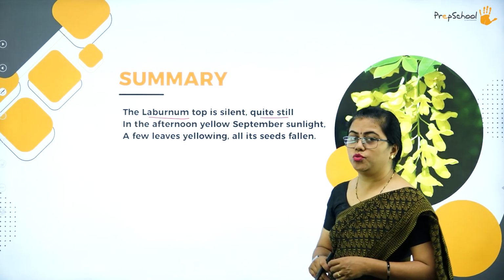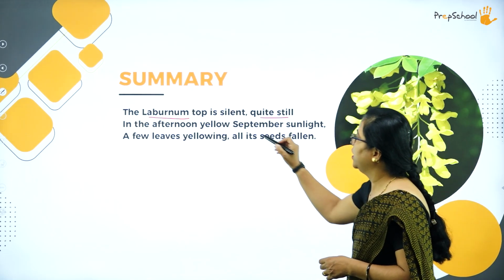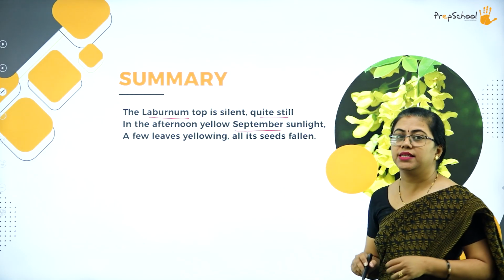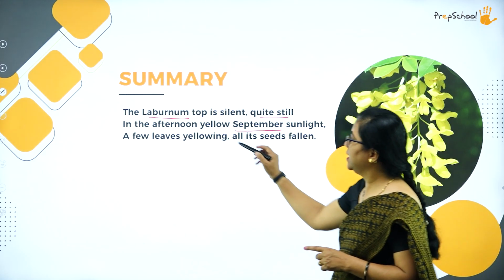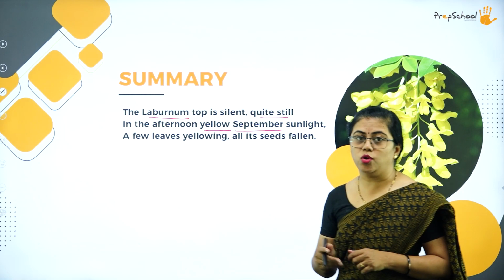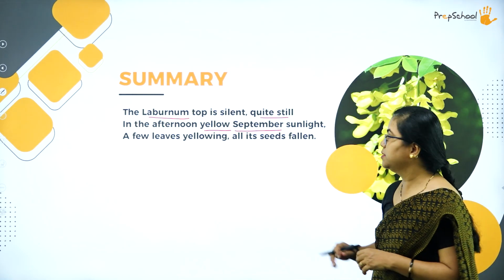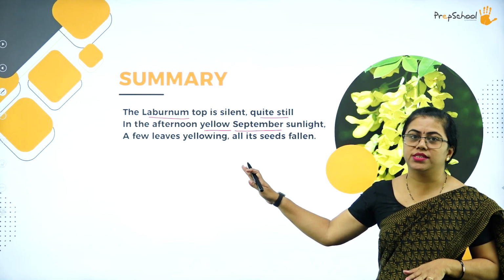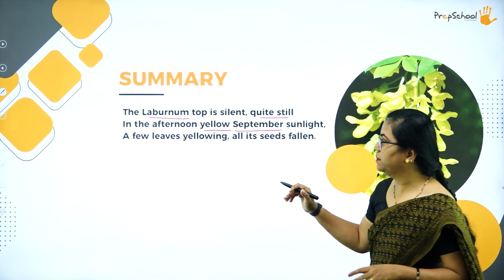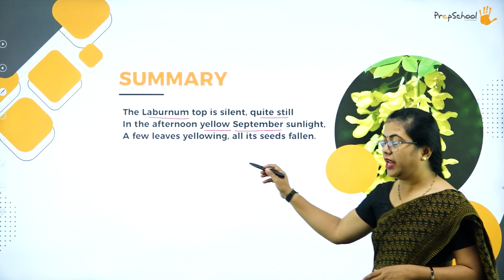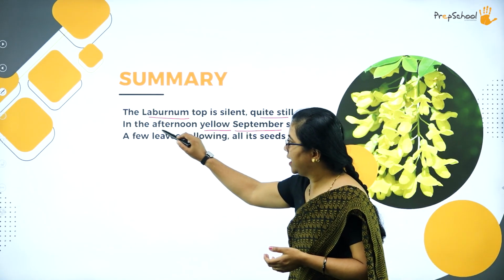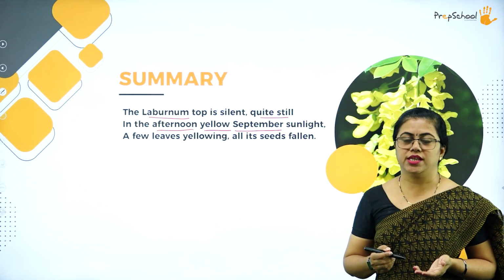And in the afternoon, yellow September. He is talking about the autumn season, September, and he uses the word yellow over here because he wants to specify something. In the afternoon, yellow September, afternoon sunlight also will be too much, isn't it?